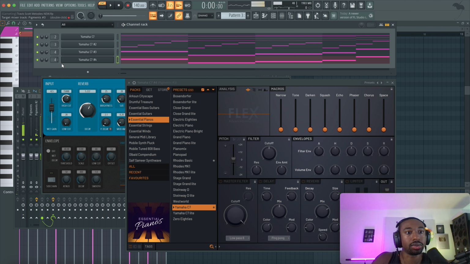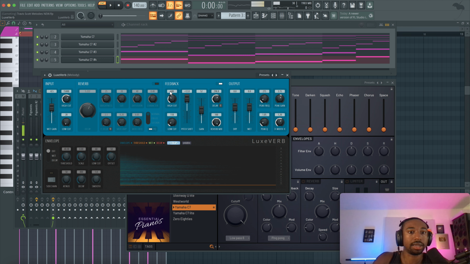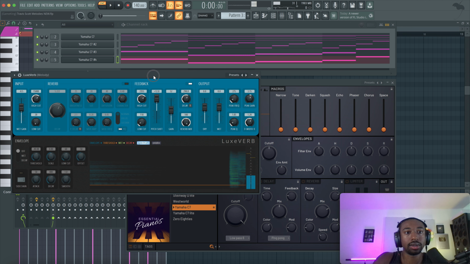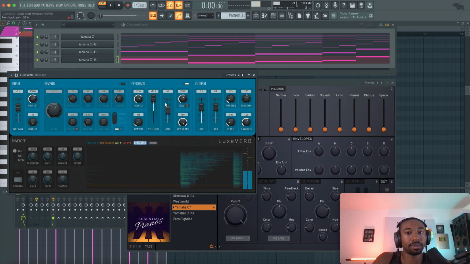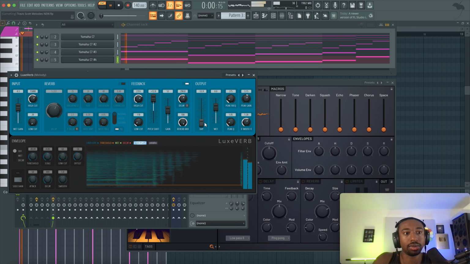So now we're going into LuxVerb. And in LuxVerb, we can do cool stuff. Mainly the feedback section is the cool part because we're adding like a shear sound. Hear that delay? Okay, so that's where we're adding to the sound, and what we could do is blend the dry and wet level.